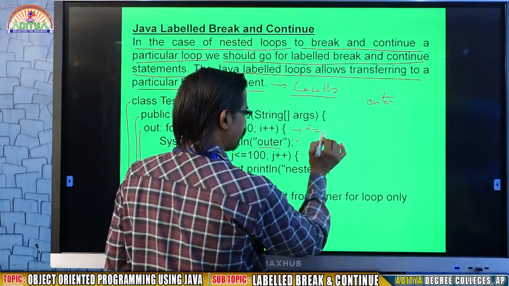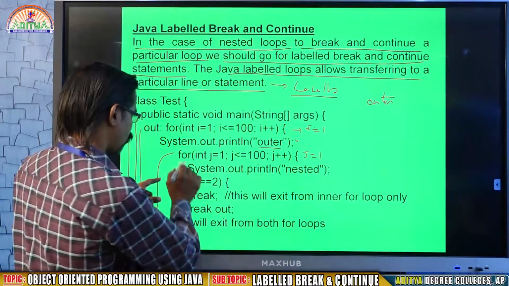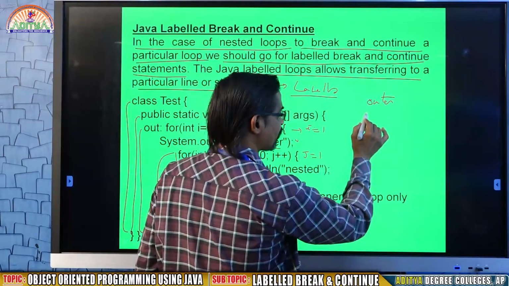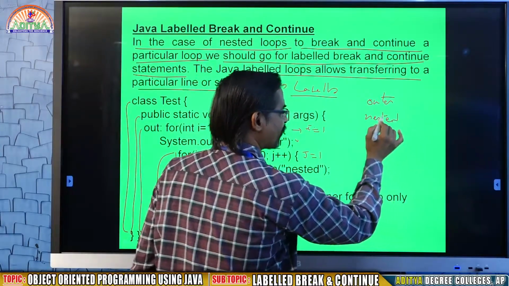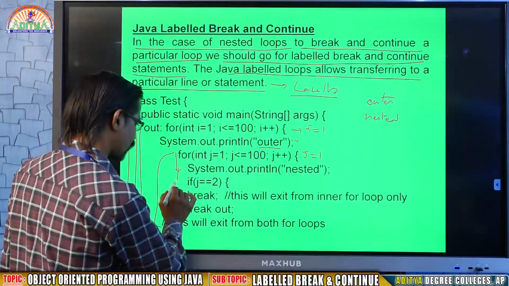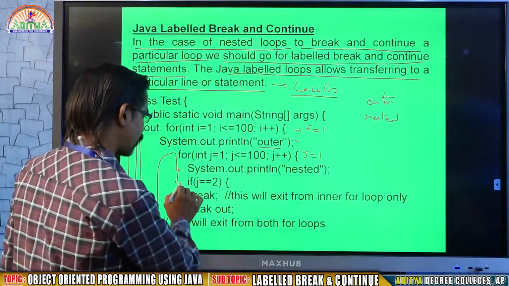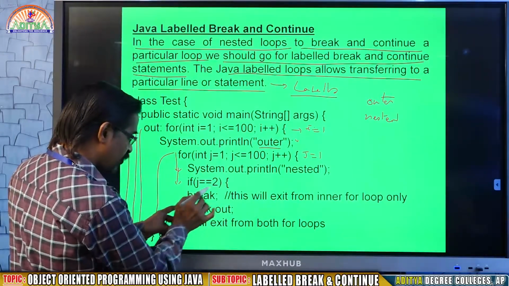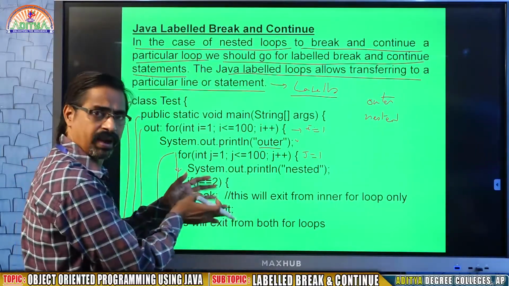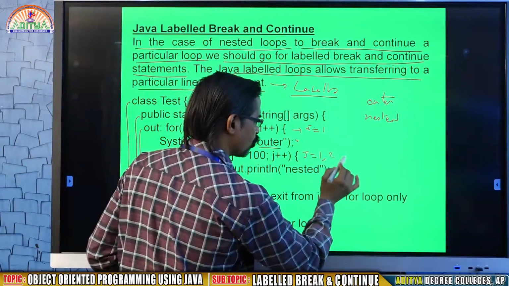In the nested for statement, here the i value is 1, and here the j value will be 1. So that condition lets it come to the second line. Here it is going to print a message, nested, because this message is given from the second for statement. Then come to the next one. Is j equal to 2? No, because j is 1. So the condition is false, so it will not enter into the break block. Again it will go back where the j value will be 2.